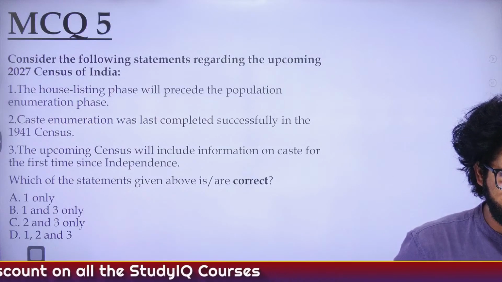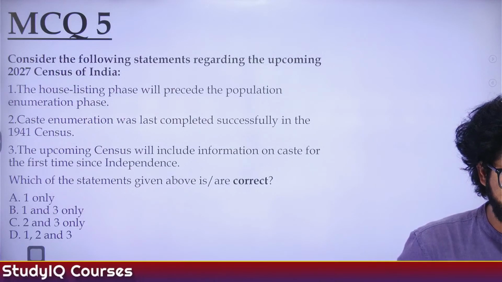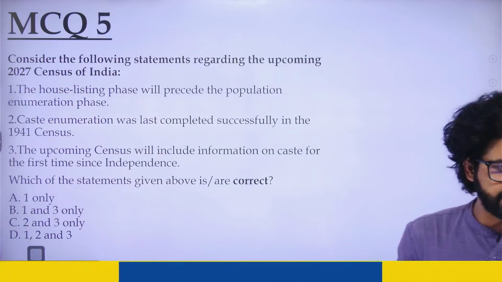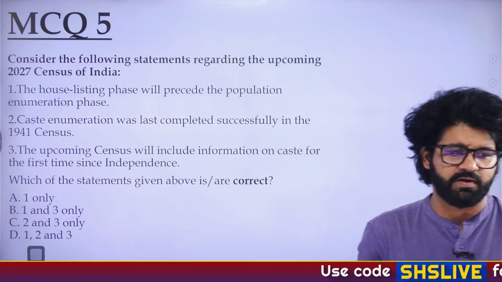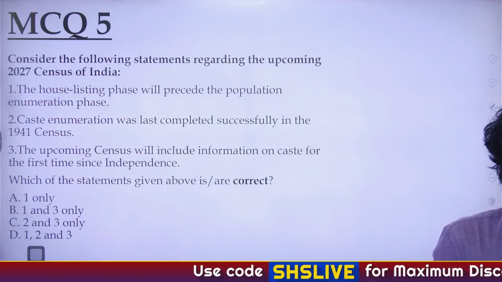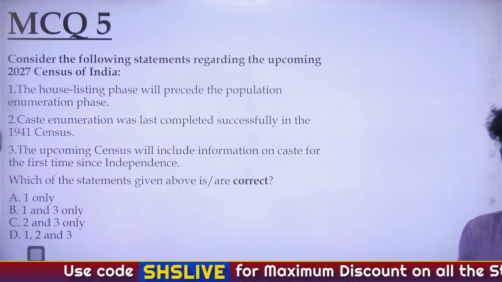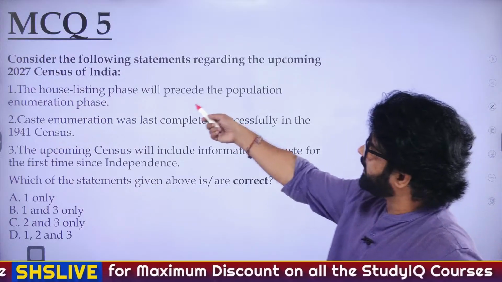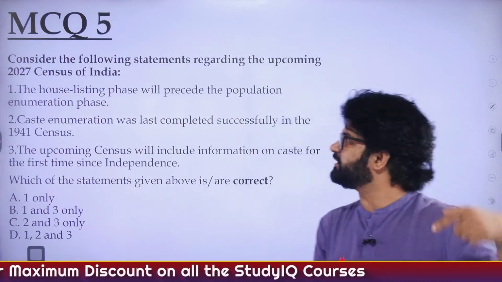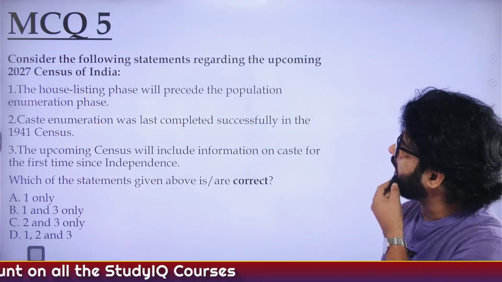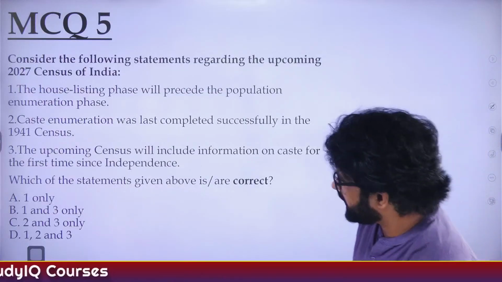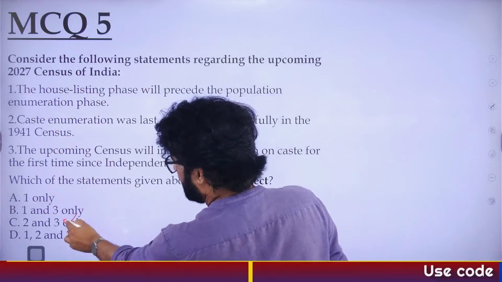Census is the process of collecting and analyzing the population of the country. Census is a union subject. Census Act 1940, central government is responsible. Very good, Rishi. So Amal, Ravi, Shashi, Rishi, all of you have given the answer. Yes, first statement is correct. House listing phase will happen in 2026 and the population enumeration phase will happen in 2027. So first is correct. If first is correct, eliminate C option.